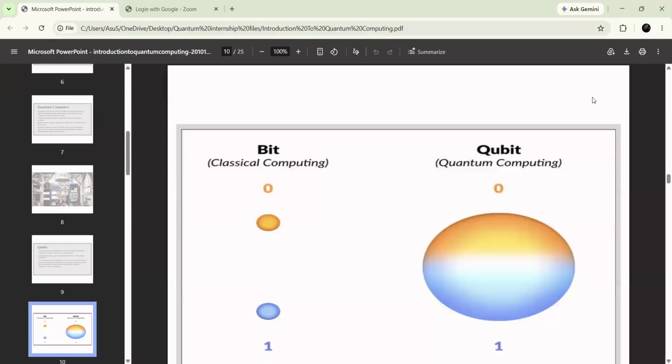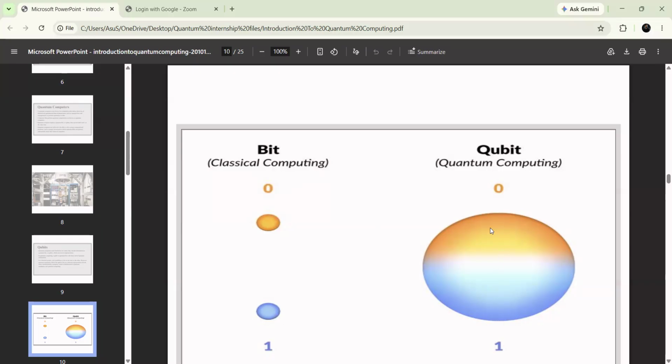You can see the bits. Here you can see this is the bit. In classical computing, this is the 0 and this is the 1. It means we have two separable states, so it can exist in only a single state, either the 0 state or the 1 state. But if you look at this qubit, it is having 50% 1 and 50% 0.